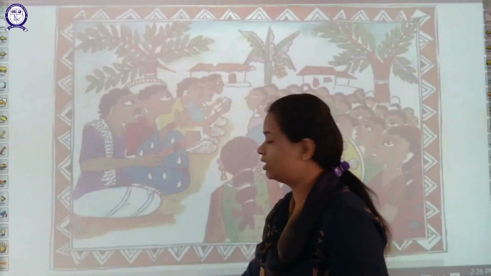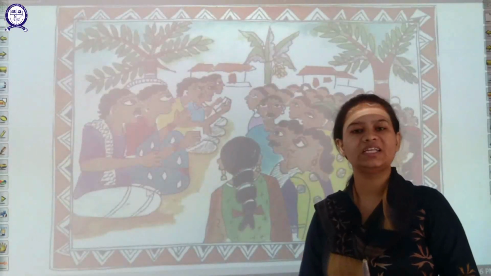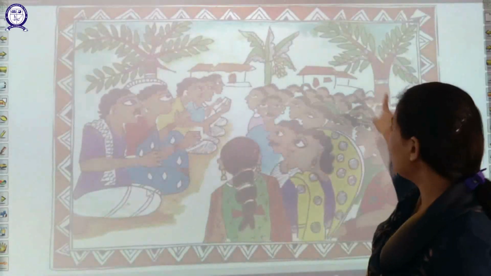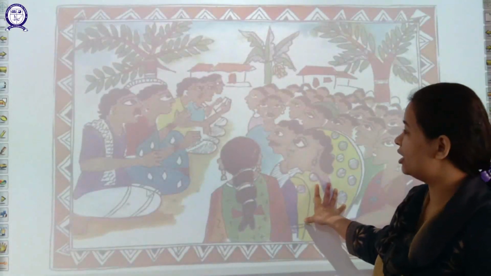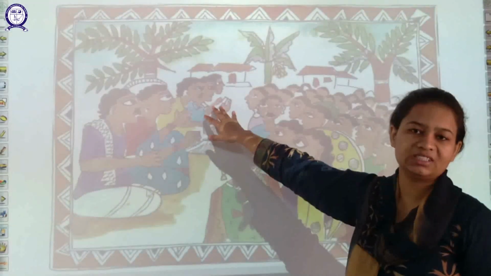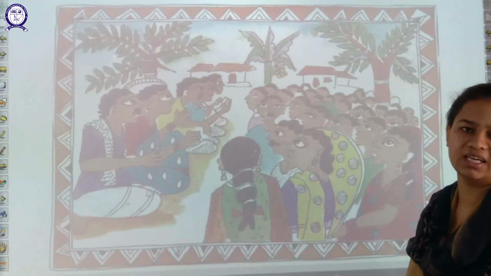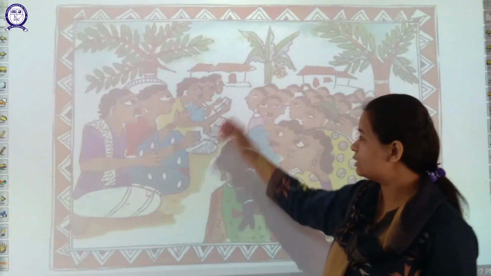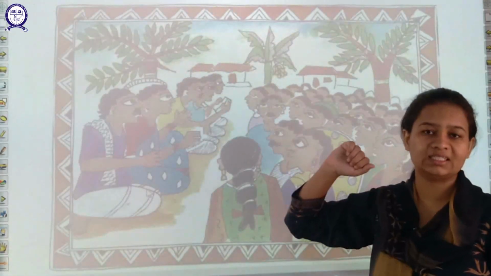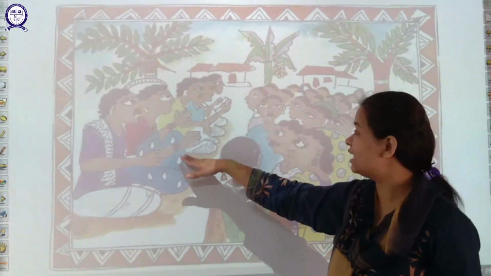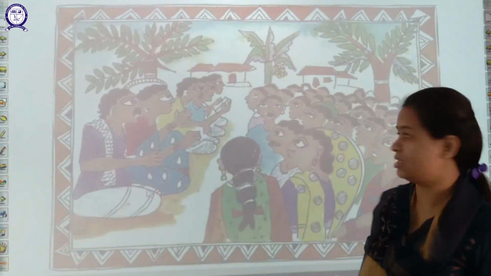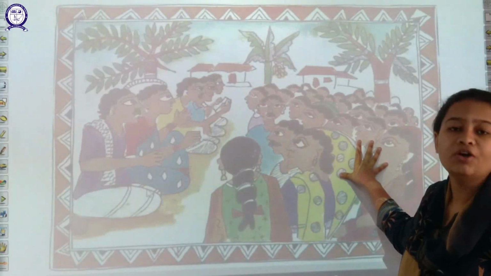So, let's study, students. Before starting with the chapter, you can clearly see in this picture that 5 or 6 people are sitting here and all the other villagers are sitting here. The person sitting in the center is the sarpanch and the rest are the members or panches, and these are the villagers.